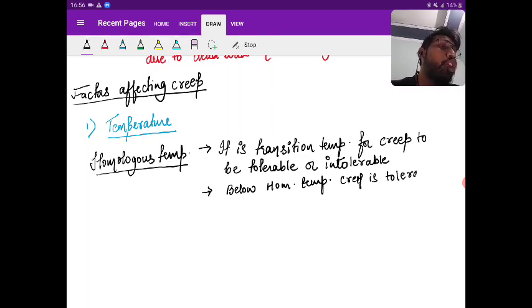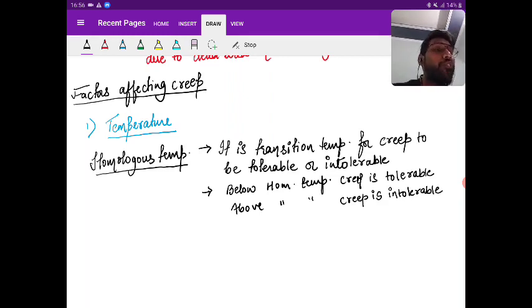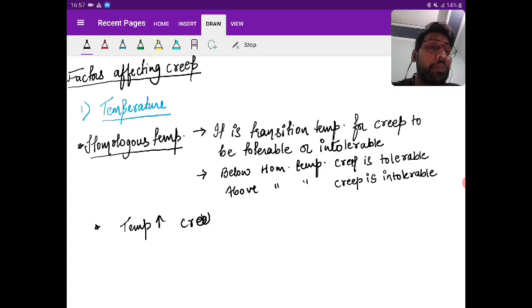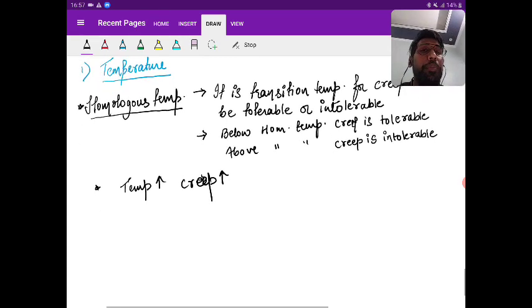Tolerable means it is not to be considered for the design. Above homologous temperature, creep is intolerable, meaning I have to consider it for the design. Is it clear? So that is temperature. One more thing to note: the greater the temperature, the more the creep. Okay, now let us see the second one.